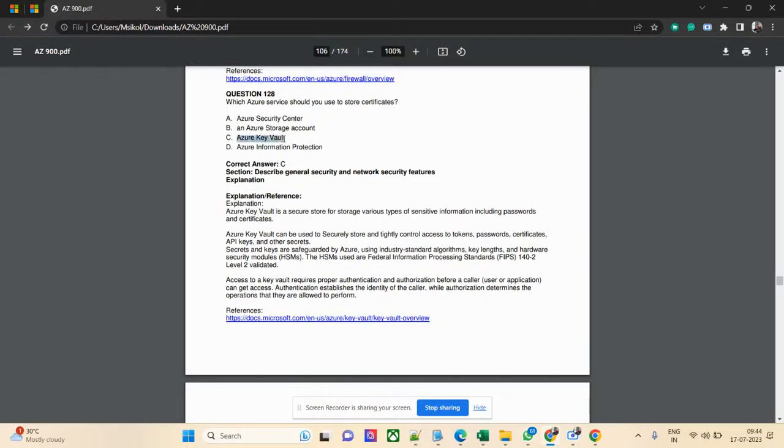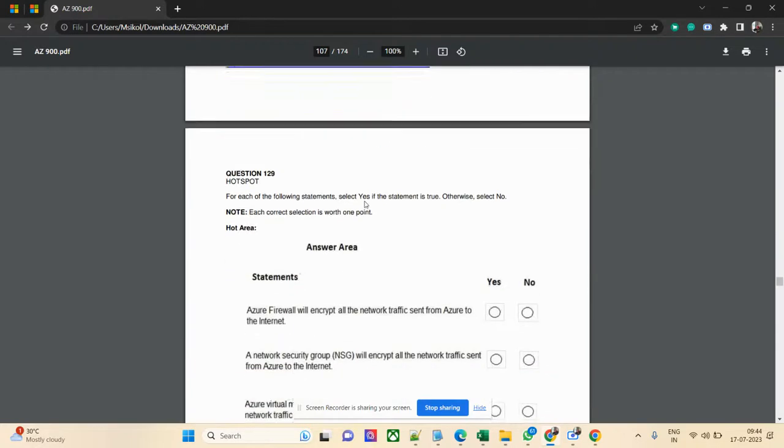Azure Key Vault is very important. All the certificates and key values you need to store in Azure Key Vault, so you need to recall that. Apart from keys, you need to store certificates as well, like SSL certificates. You can keep them inside Azure Key Vault. So that is a question, and it is very important.